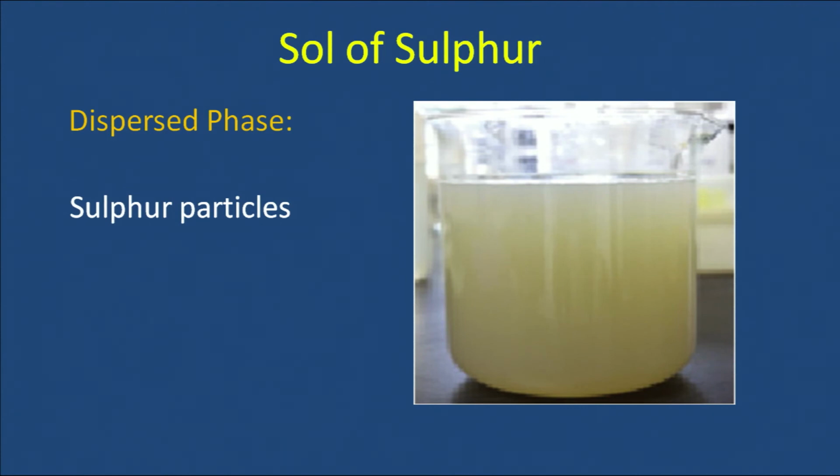Here the dispersed phase is sulfur particles, whereas dispersion medium is water. So, same is the situation with all colloidal systems, that they consist of one dispersed phase and other dispersion medium.